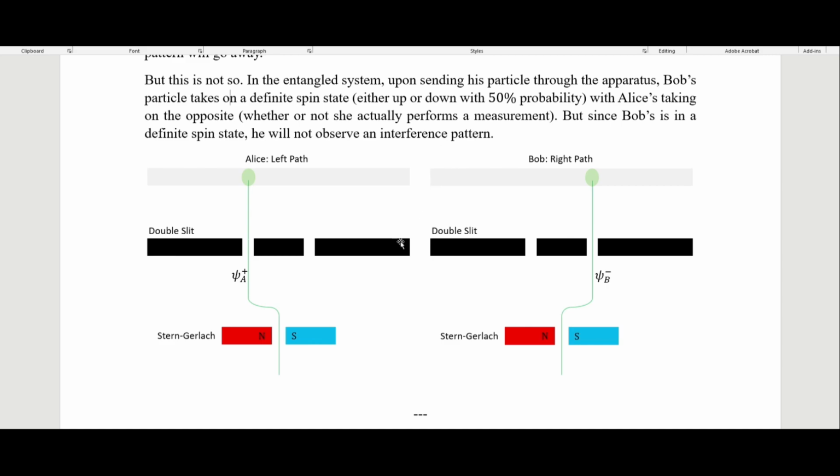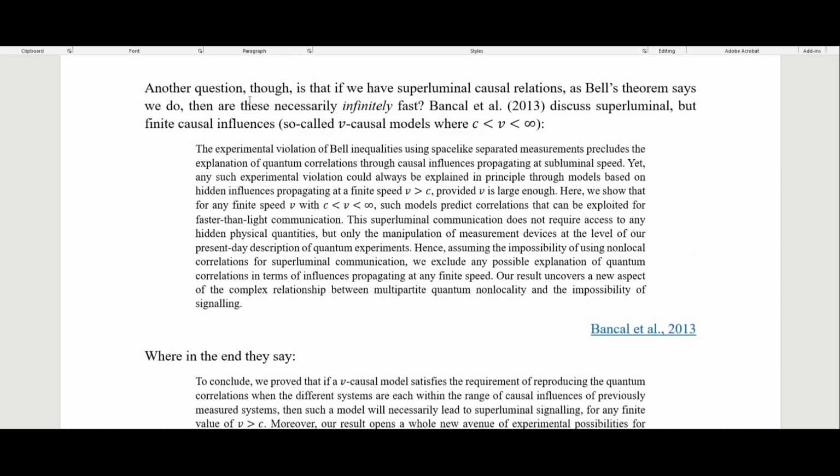Another thing we might consider, though, is that if we have superluminal causal relations, as Bell's theorem says that we must in any quantum theory, then are these necessarily infinitely fast? So Bancal et al. in 2013 discuss superluminal but finite causal influences, so-called v-causal influences, where v is some velocity greater than the speed of light but less than infinite.